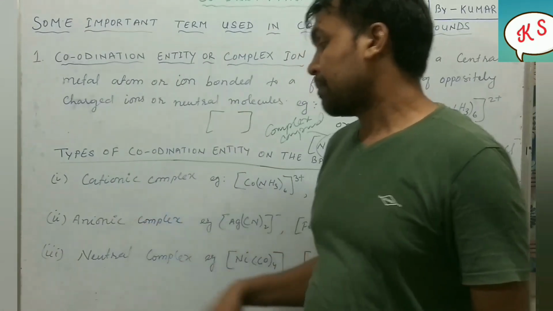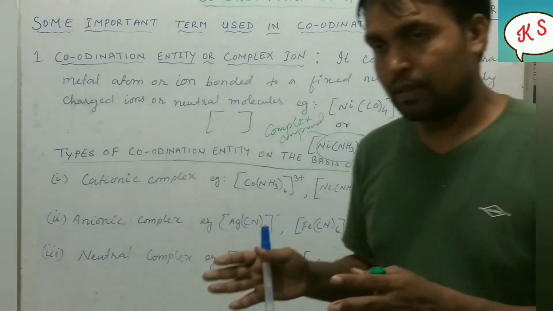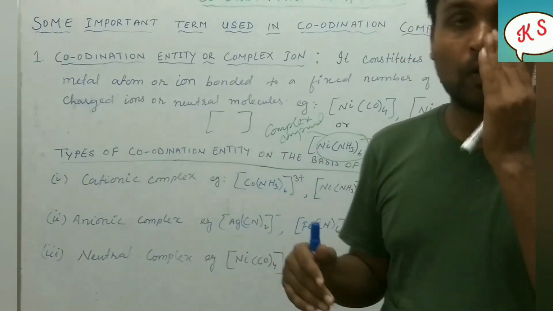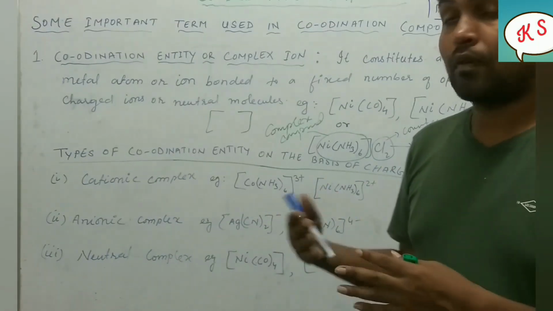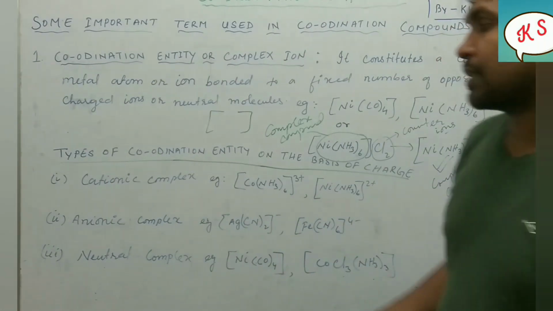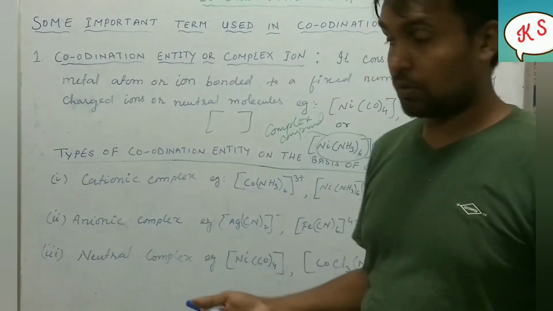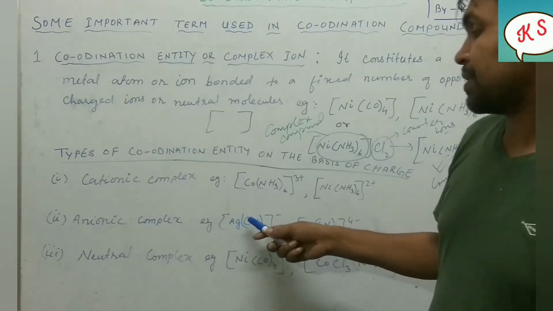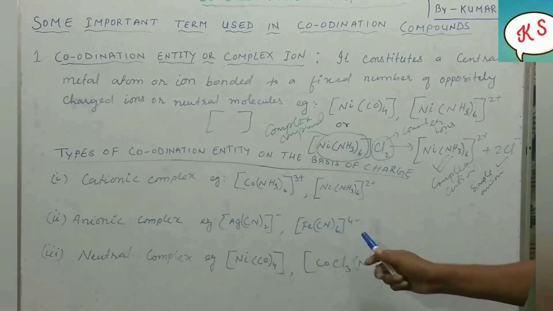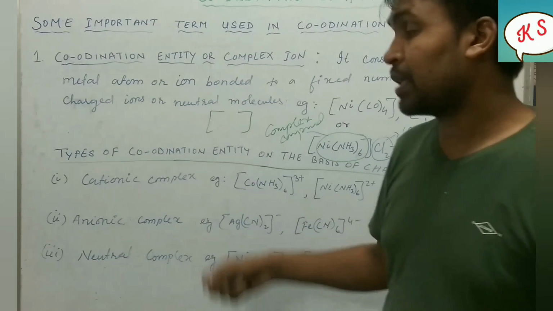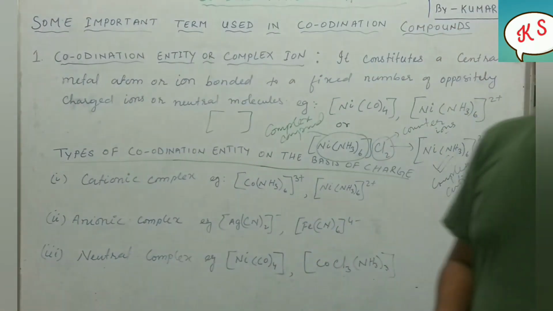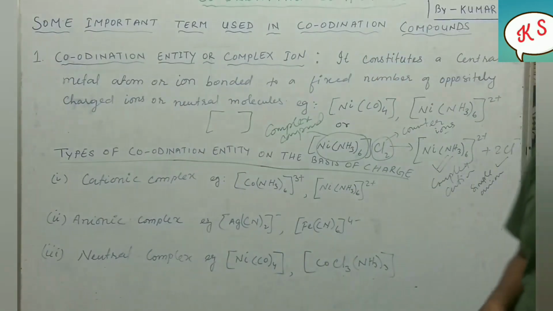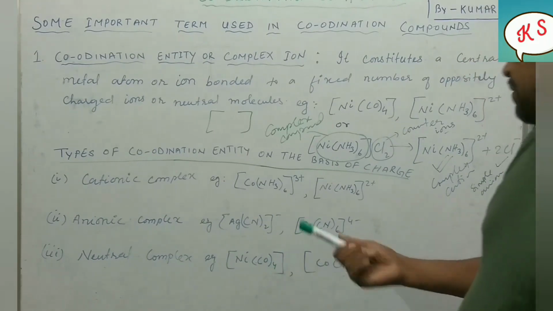Next one is anionic complexes. When the coordination compound dissociates or dissolves, it forms anions, cations and so on. In that, if the anions are complex, then we call it an anionic complex. One example given is [Ag(CN)2] negative, [Fe(CN)6] 4 negative. This is nothing but an anionic complex. Neutral complexes are those in which you have neither positive charge nor negative charge. So this [Ni(CO)4] is a neutral compound.